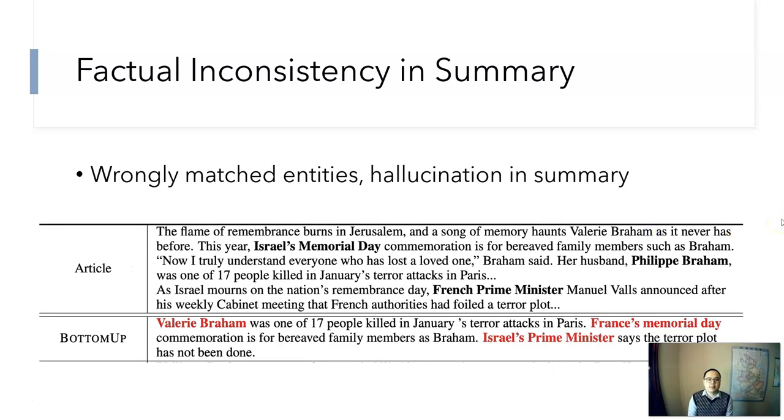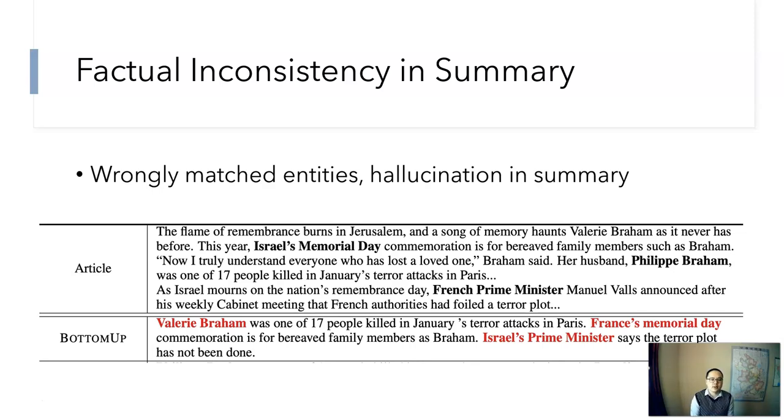Here we'll give an example. The article is about a tragedy event that kills the victim, Philip Braham, and his wife is Valerie. And on Israel's Memorial Day, there was a commemoration. And the French Prime Minister announced something.